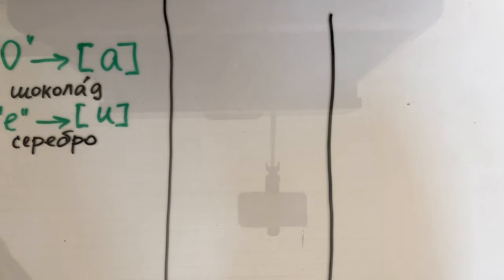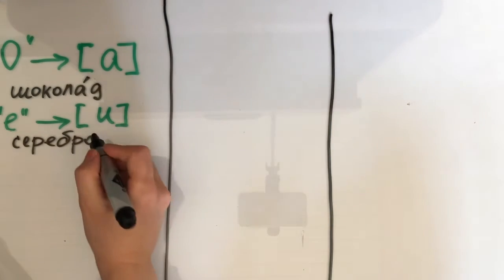Серебро is silver. Can you tell where the stress falls in this word? Серебро. Yes, the stress falls on O.